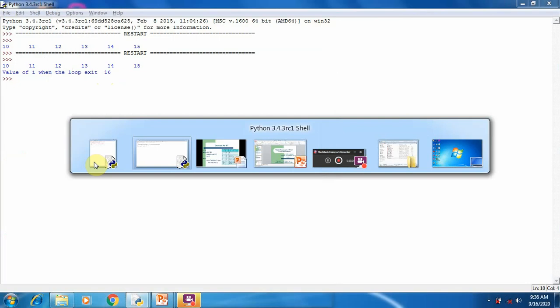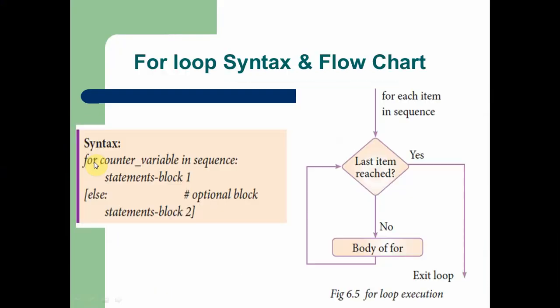This is the simple concept of using a loop in Python. Now we are going to see the second loop, called the for loop. This is also an iteration statement, but with a simpler syntax. Here you can see the syntax. In the syntax, the word for is used. After that, a control variable is used, and another keyword is used, called in. So in the for loop we are using two keywords, one is for and another is in. Between them we use a control variable, that is, a counter variable, which controls the overall operation of the for loop. After that comes a sequence.